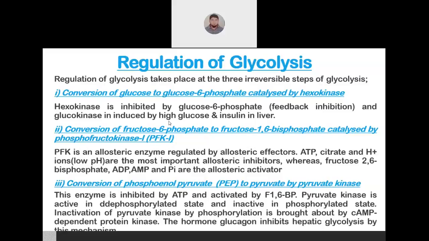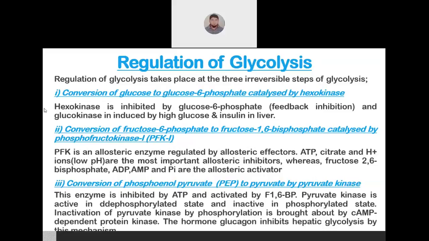Hello everybody. We had discussed earlier regarding glycolysis. Now in this presentation we will discuss regarding regulation of glycolysis. As you all know, glycolysis is nothing but conversion of glucose to pyruvate in aerobic condition and conversion of glucose to lactate in anaerobic condition. Okay. Glycolysis consists of 10 steps.